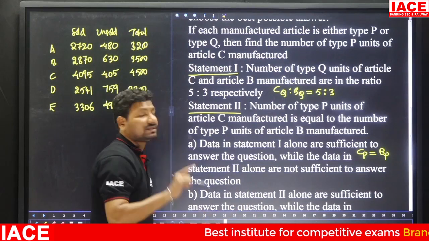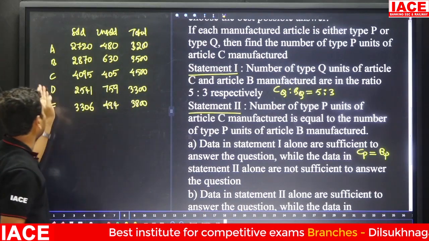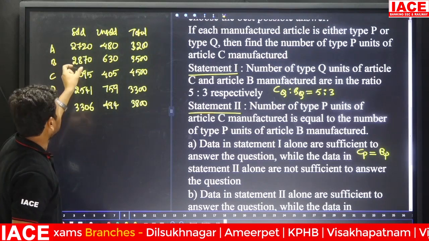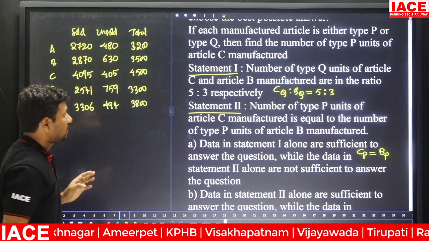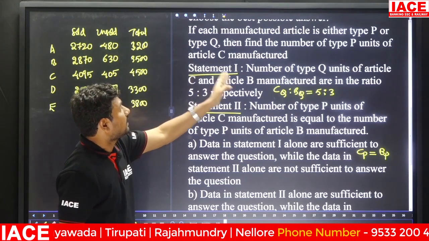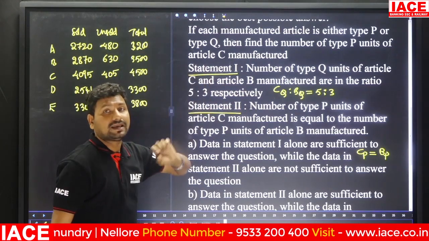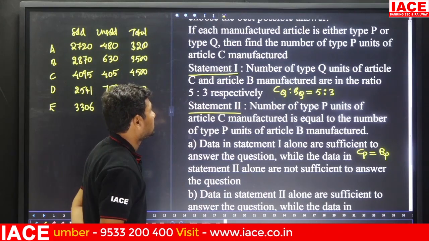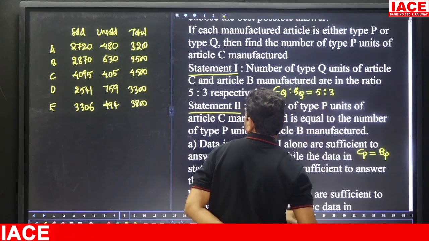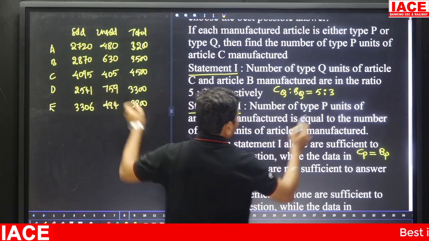But generally we know Cq plus Cp is equal to 4095, and Bq plus Bp is equal to 2870. Then what do we need to calculate? Either type P or type Q. Then find the number of type P units of article C manufactured. Here Cq to Bq is 5:3.